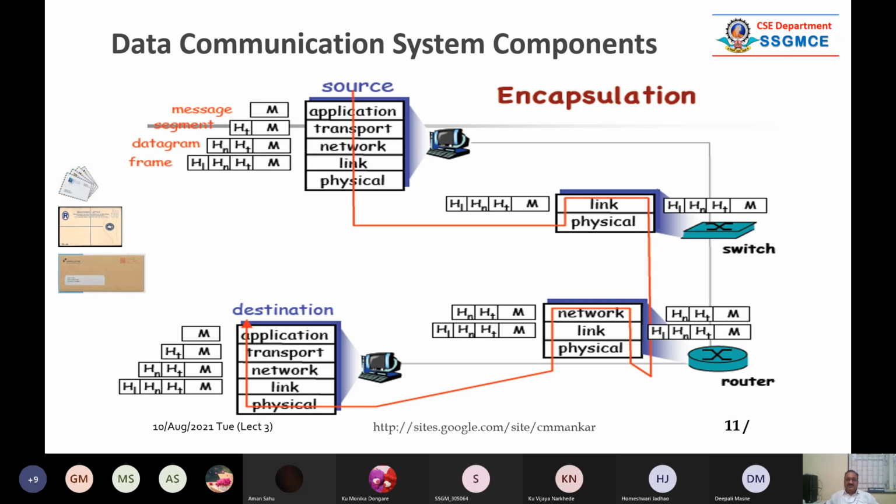So this is a diagram. As I told you, you can put a small envelope into a big envelope, that envelope into another envelope. And see, there is no concept of small and big. If you have data of larger size, what is happening? We are slicing it into parts. Let us say you have 100 kilobytes of data, and it is not possible to accommodate it in some packet on some level. I'm not talking about any particular level, just some level.